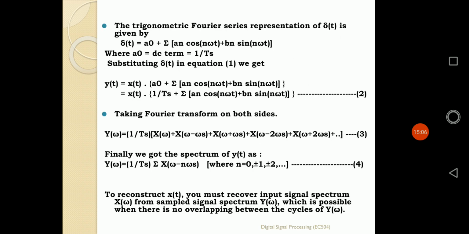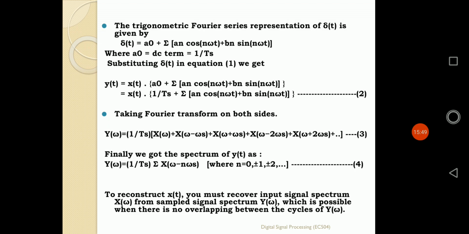Now, the impulse train is defined by delta t, and it is the multiplying factor. According to the Fourier series representation, as it is a periodic signal, it can be defined by a Fourier series representation. A0 is nothing but the discrete DC value, and its value is normally defined by 1 by T, that is, here it is 1 by Ts. So delta t can be represented as delta t equals A0 plus summation of an cos n omega t plus bn sin n omega t.